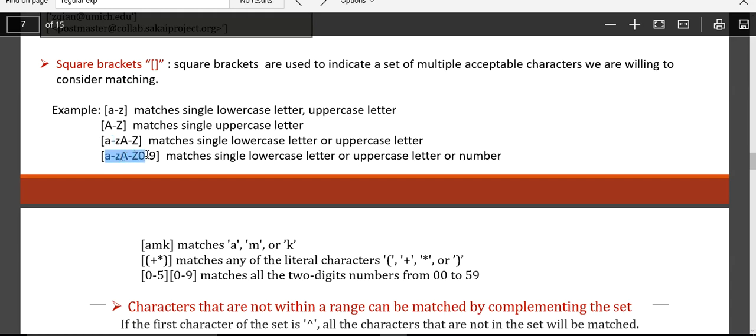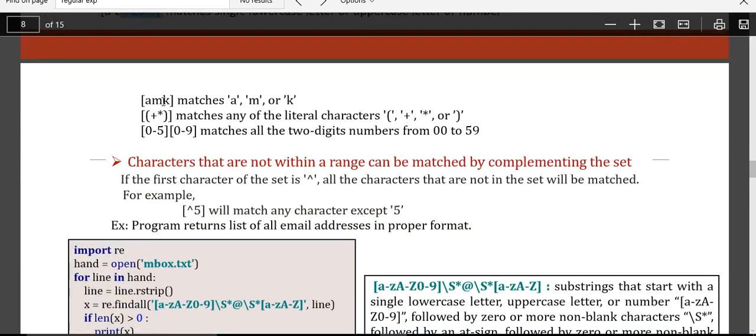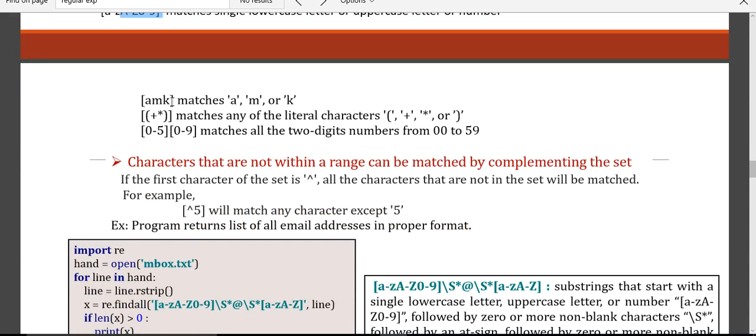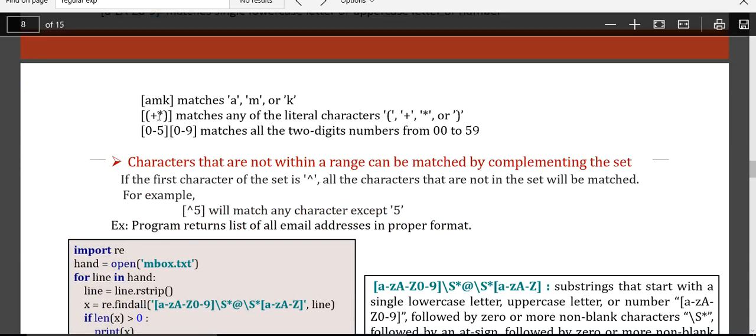Similarly, if I want to match alphabetical characters and numerical characters, I can use them all together, but please remember it is always or. So when I say [AMK], it is not AMK as a word, rather it will match either A or M or K. Plus and star represent what I said earlier.